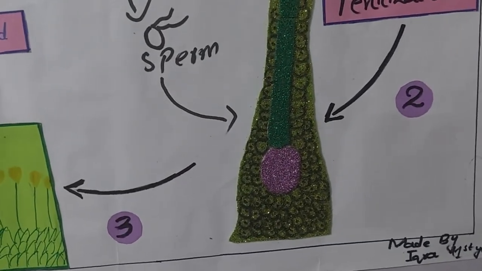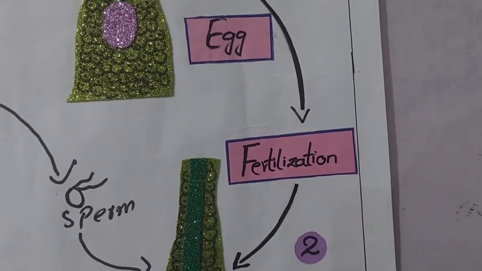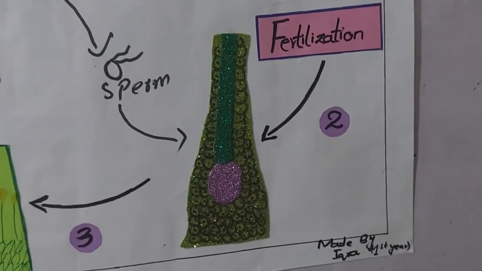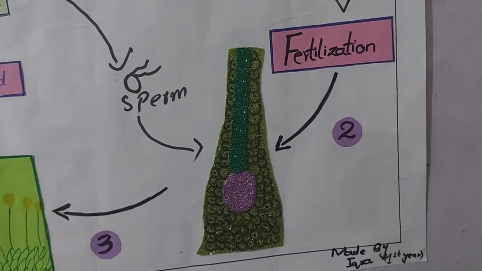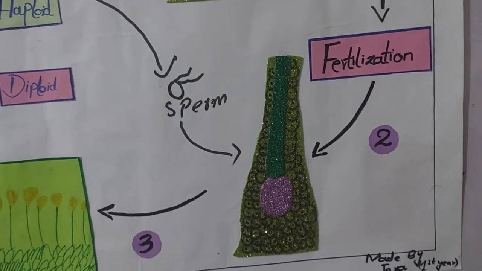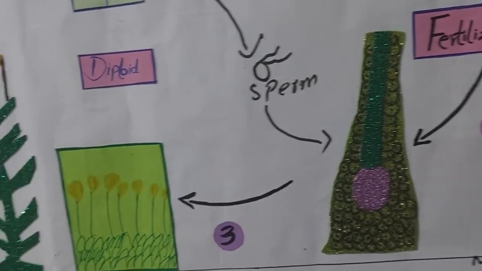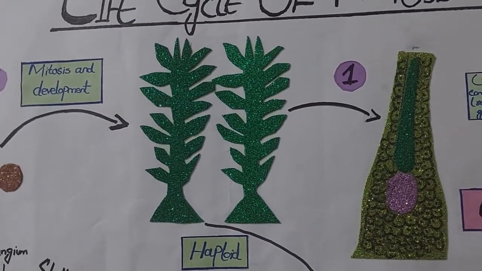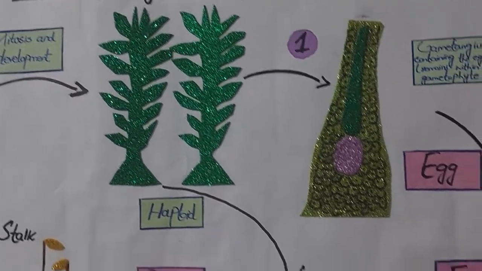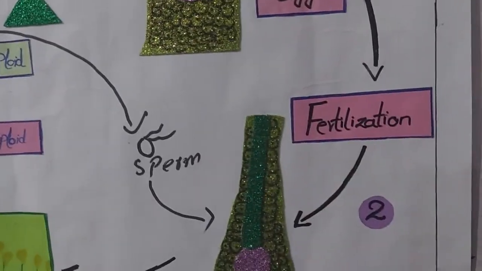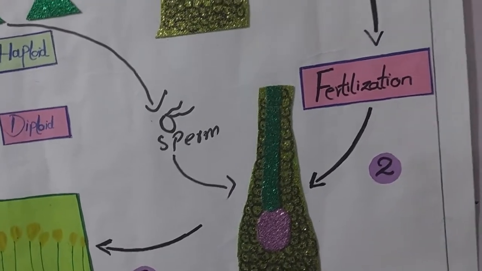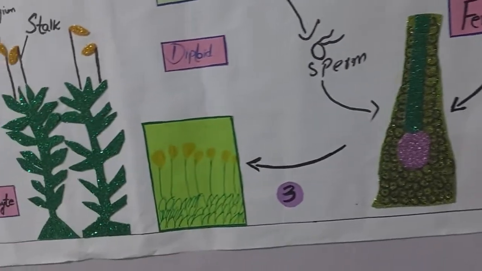And then what will happen when the sperm come inside the archegonium? Then it fertilizes that egg. You can see this is the fertilization. Egg and sperm fertilize with each other, and when they do, they produce the diploid Sporophyte generation, because the sperm and egg are both haploid, being produced from the haploid generation. One is the male Gametophyte, the other is the female Gametophyte. So the haploid sperm and egg, which are the male and female gametes, when fertilized produce the diploid Sporophyte.